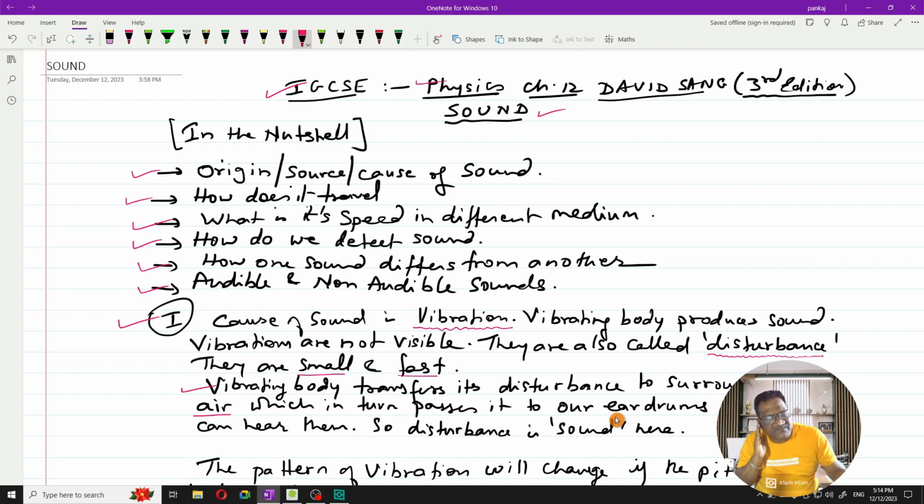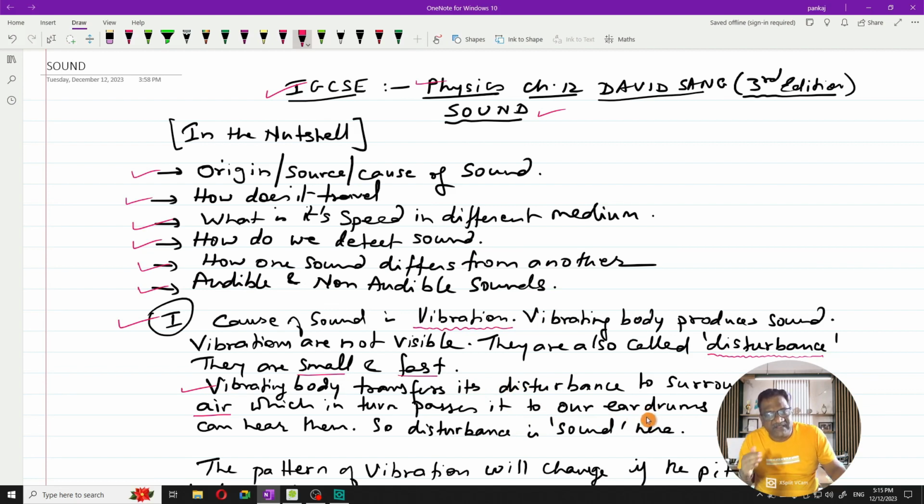Now, our eardrums are located inside our ears. The vibration will reach inside the ears and hit the eardrums. That is how the vibration, which started from the vibrating body, is transferred to the air particles, and from the air particles to the eardrums.